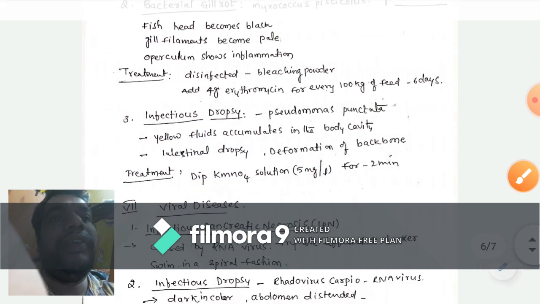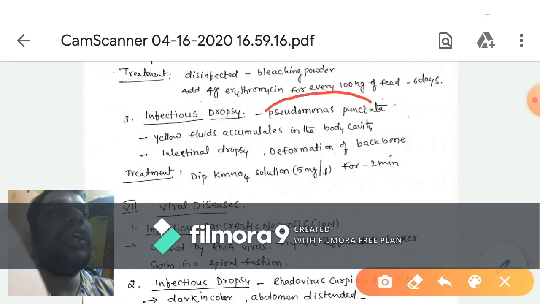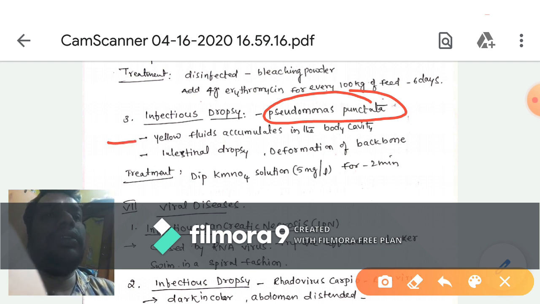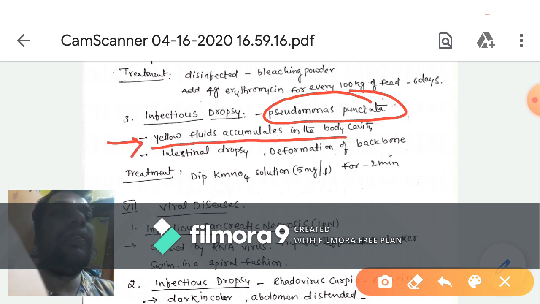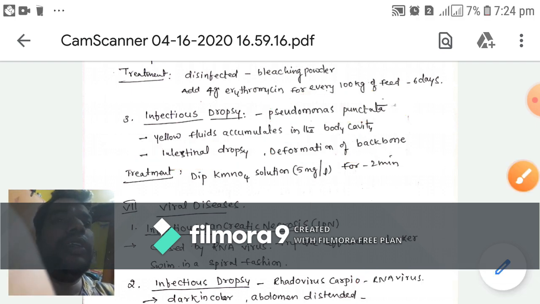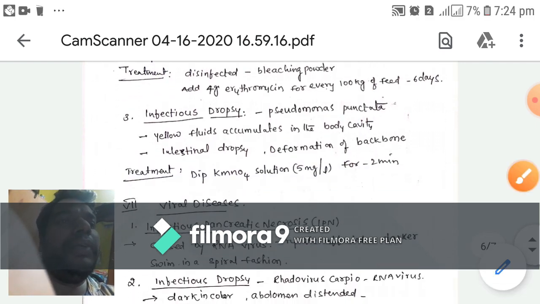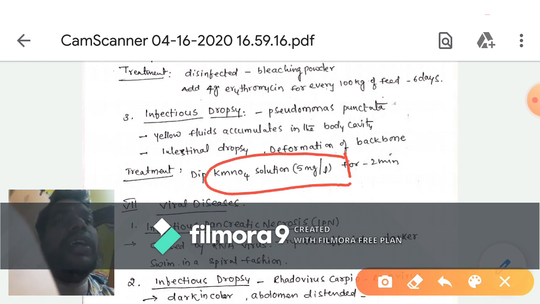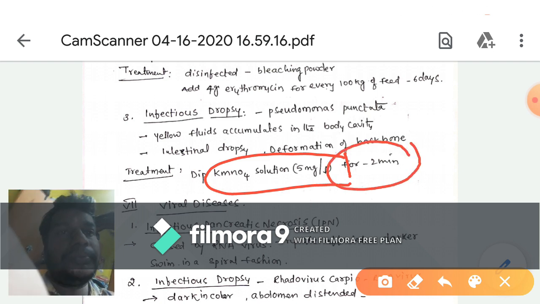Another one, infectious dropsy. It is caused by Pseudomonas punctata. The symptoms are yellow fluid accumulating in the body cavity, intestinal dropsy, and deformation of the backbone. The treatment is with KMnO4 solution. We prepare 5 milligrams of KMnO4 for 1 liter of solution, and dip the fishes for up to 2 minutes.